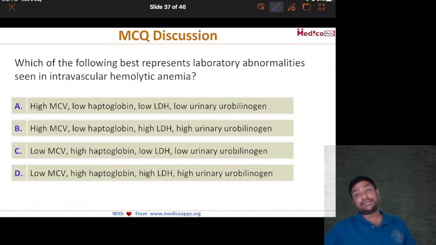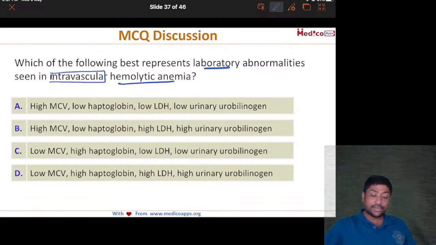Let's look at this question, and this will be the last question for today's session. Which of the following best represents the lab abnormalities in intravascular hemolysis? Again, anemia. So again, super important. Let's look at what is going to happen whenever there is intravascular hemolysis.